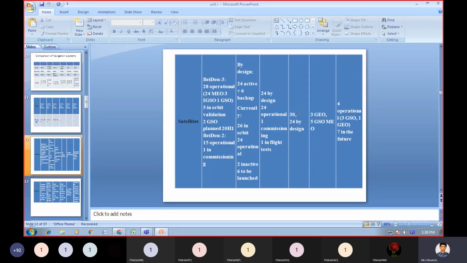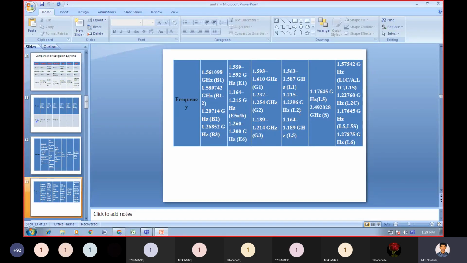How many satellites do we have in NavIC? We have 3 GEO and 5 GSO, MEO. And the frequency range is 1.17645 gigahertz and 2.492028 gigahertz.